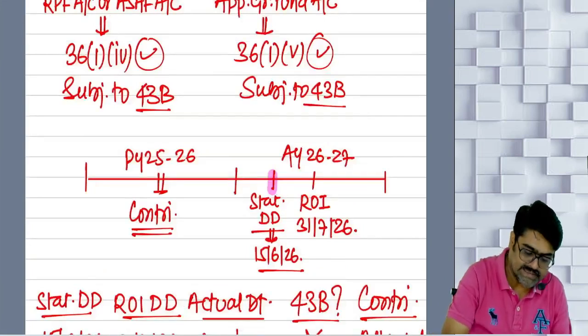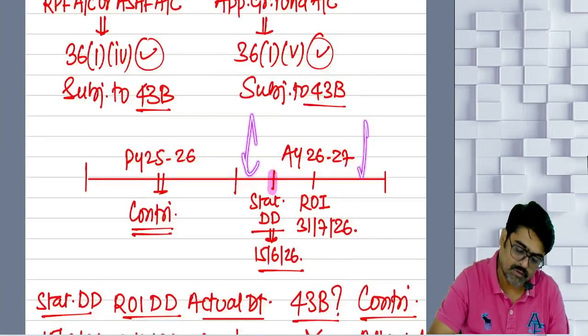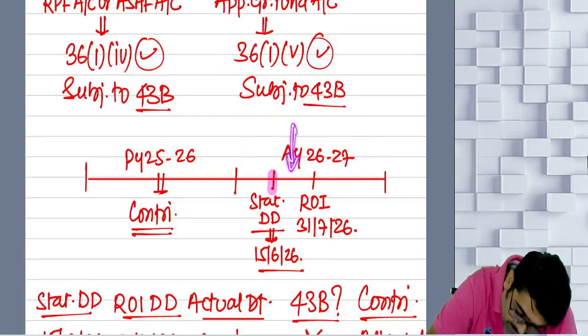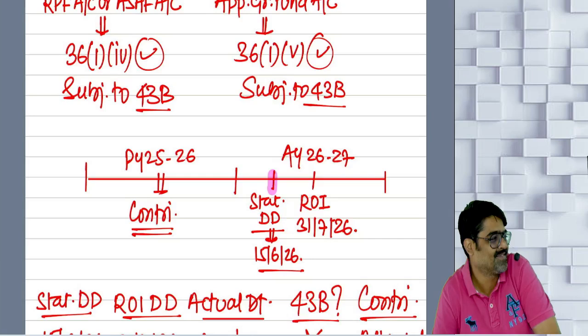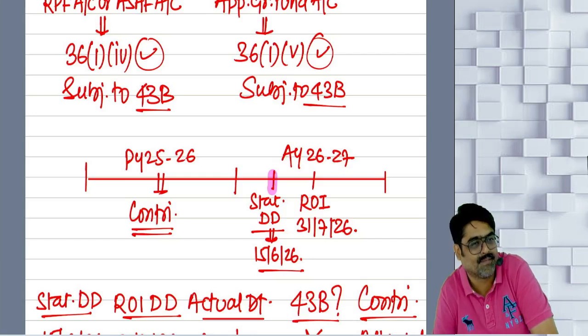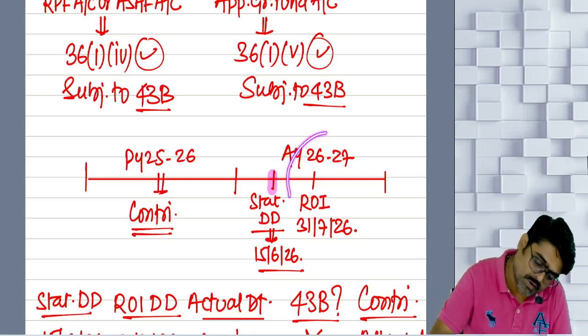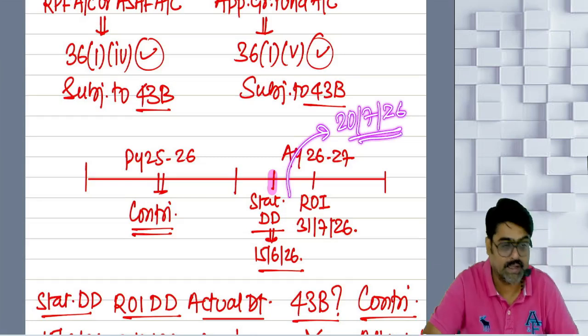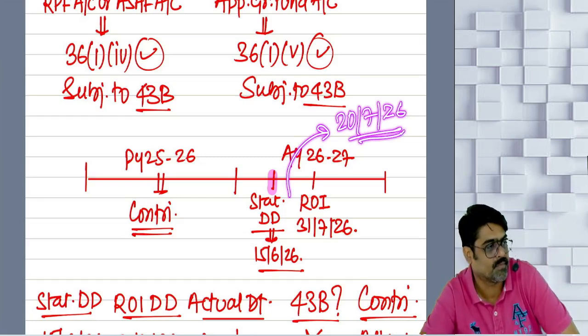Two extremes we have seen. We have seen this side also, we have seen this side also. What if in between? The actual contribution was made on 20th of July 2026. Possible or not possible?